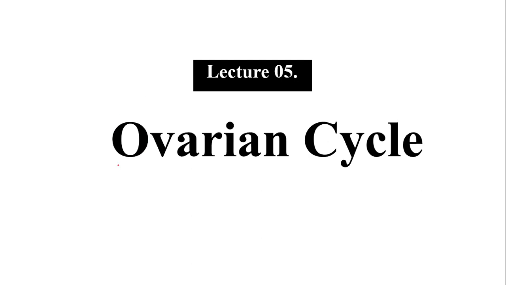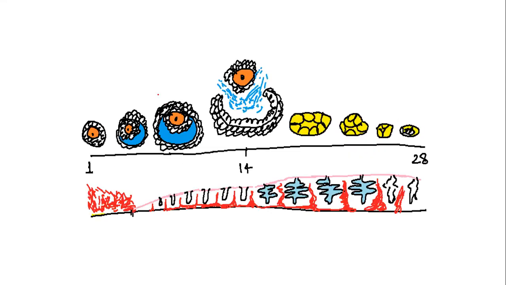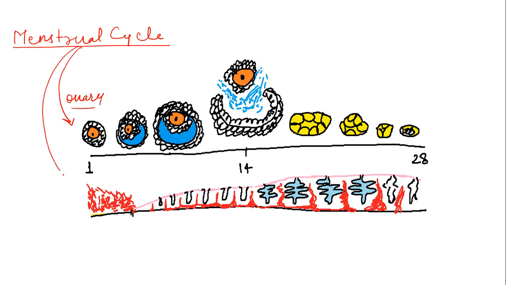In today's lecture, we are going to talk about the ovarian cycle. So first we'll see what is the ovarian cycle. The menstrual cycle is 28 days, involving two organs: one is the ovary and the other is the uterus, specifically the endometrium of the uterus. The cyclical changes in the ovary are called the ovarian cycle.